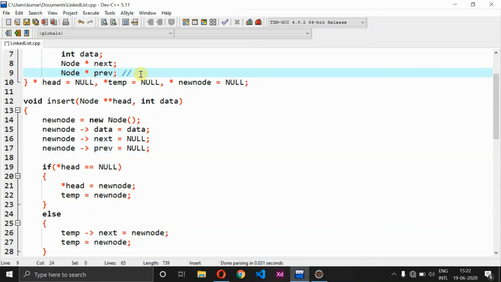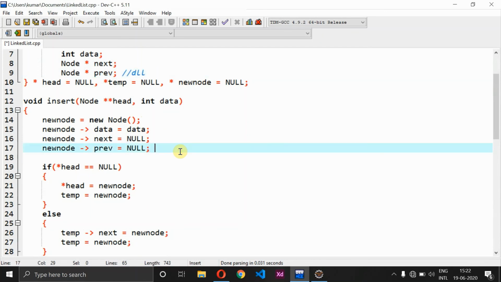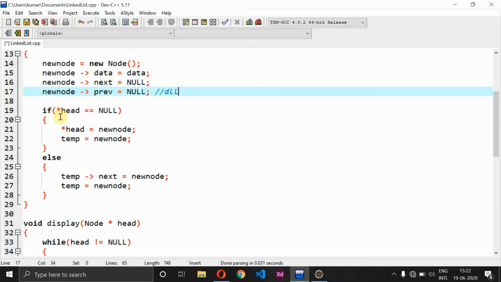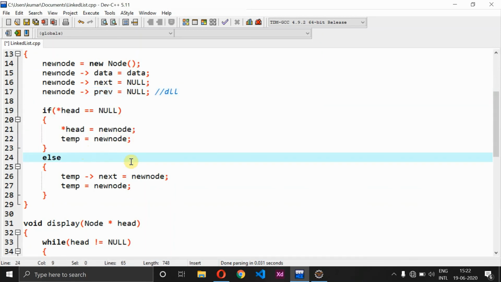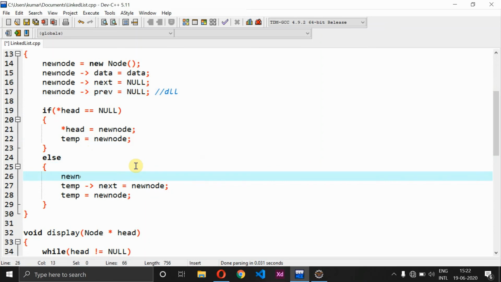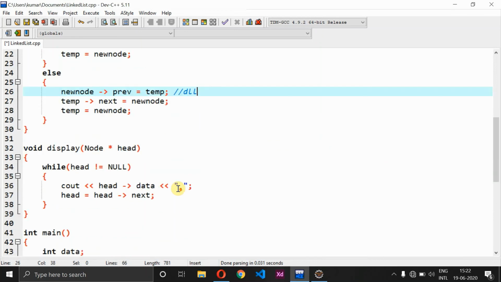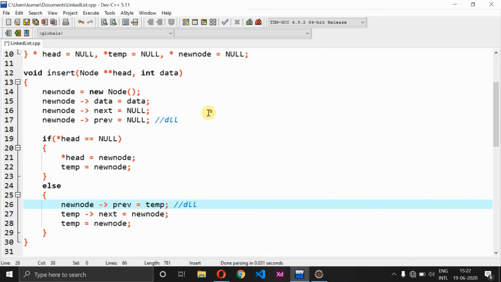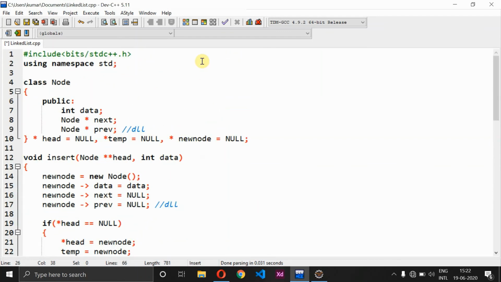So what are the changes we have made? I'll indicate it by using these comment lines. So for the doubly linked list, or else let me write it as DLL. In the same way I have included one more line over here, that is for the doubly linked list. And next, there is no change in the if part, but only in the else part we have a change, that is new node of previous should be equivalent to temp, right? So new node of previous should be equivalent to temp. So this is how your program logic works, and now there is no such difference between the singly linked list and the doubly linked list. So we have just entirely converted this singly linked list program into a doubly linked list.